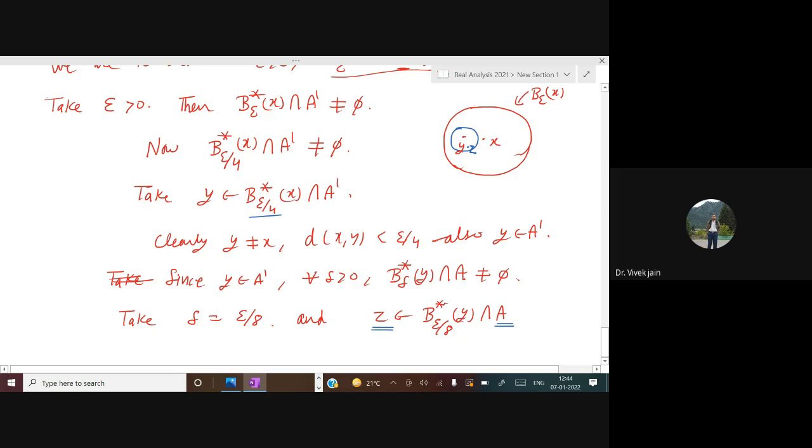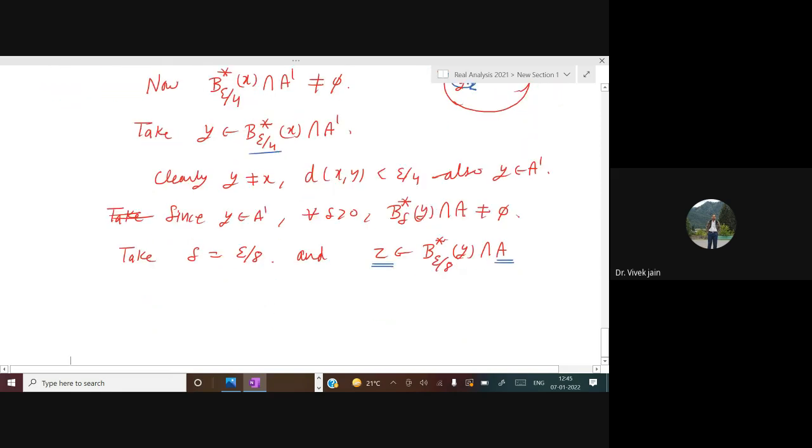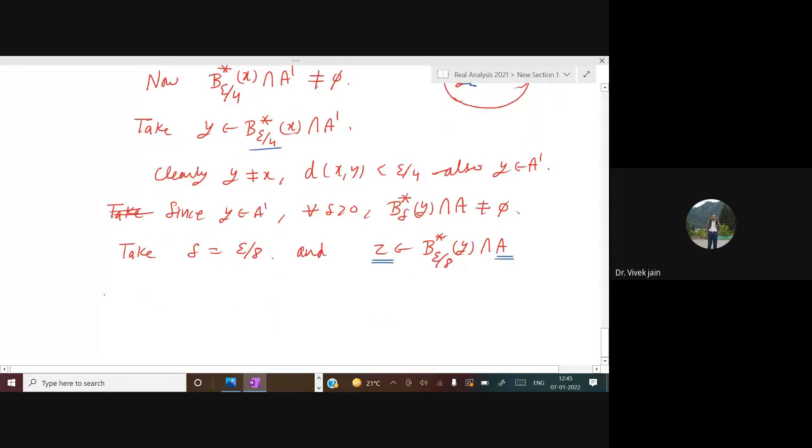Okay, so what does it mean? So clearly, now let me estimate what is the distance between z and x. By triangular inequality, we can write distance between z and x is less than or equal to distance between z and y plus distance between y and x.